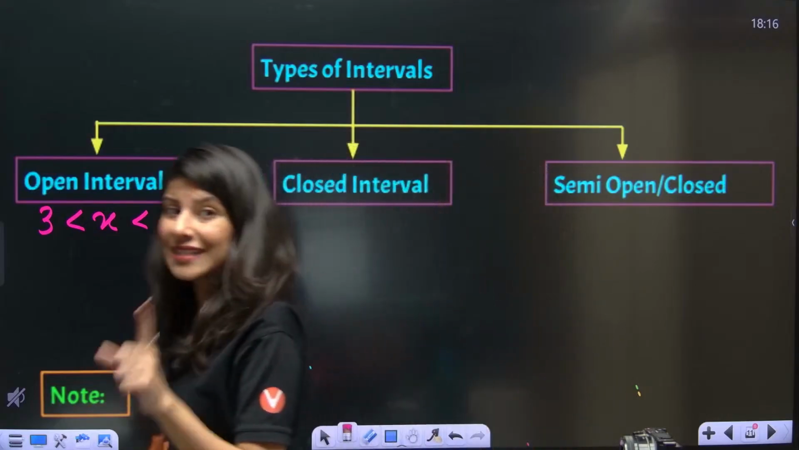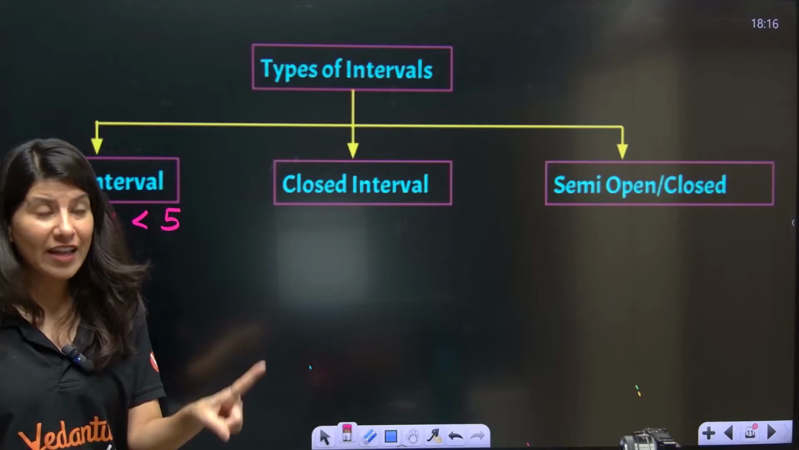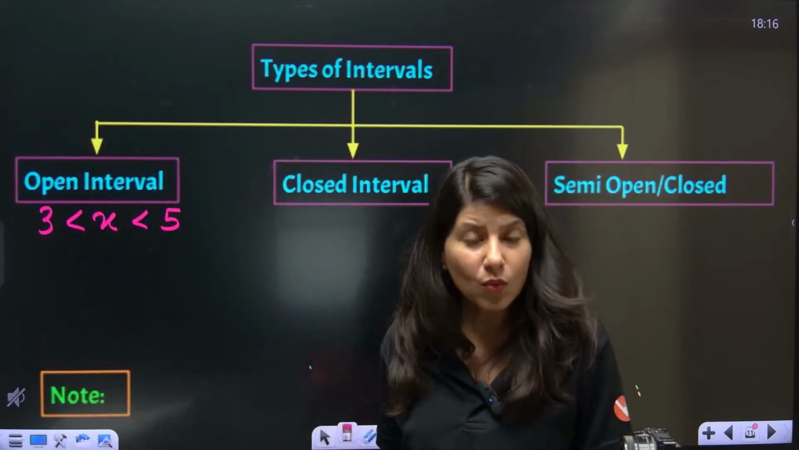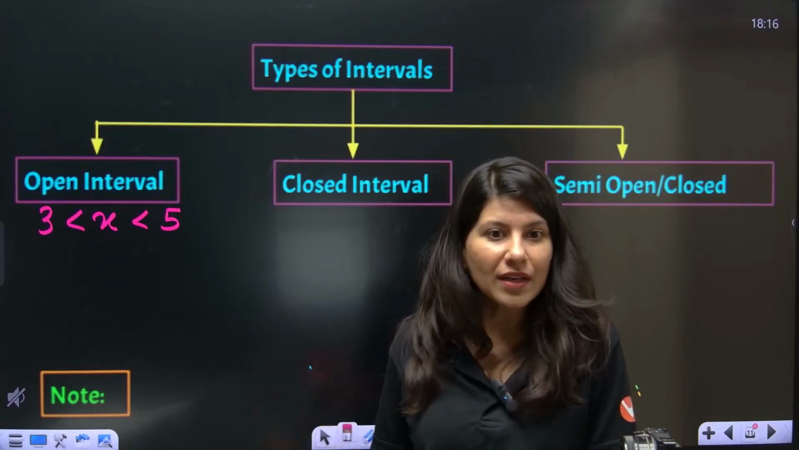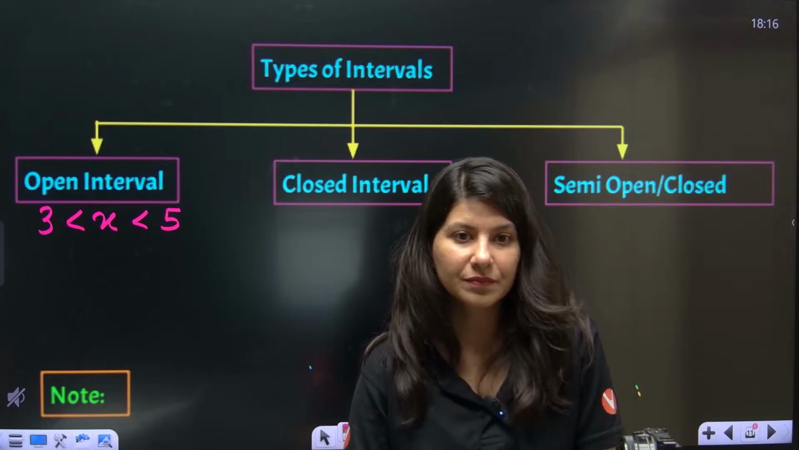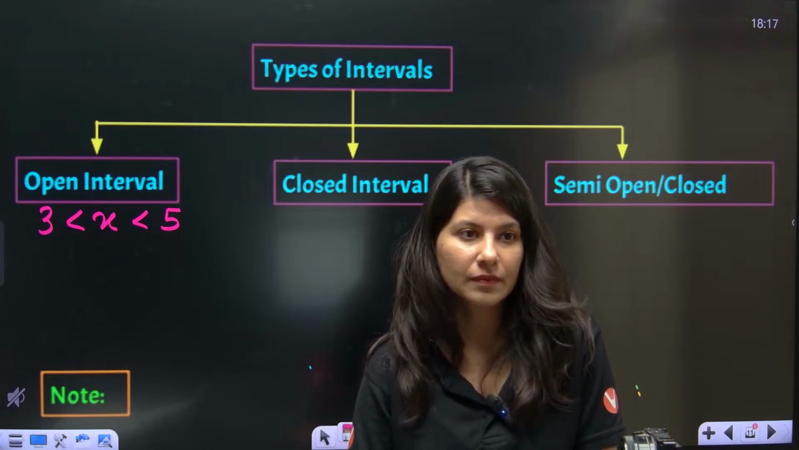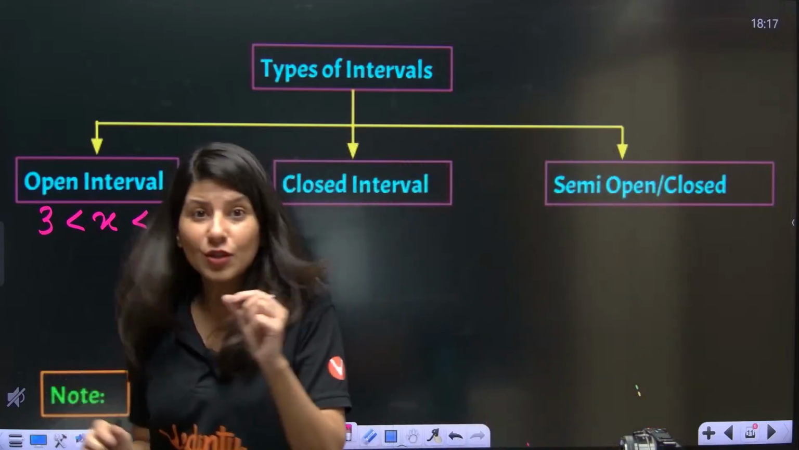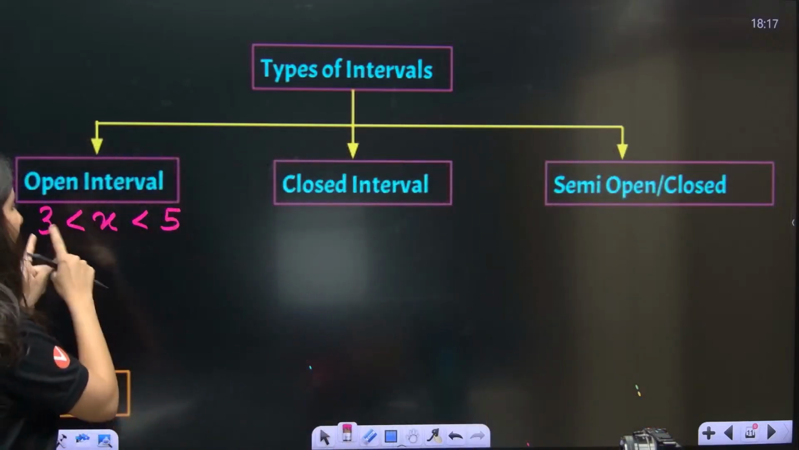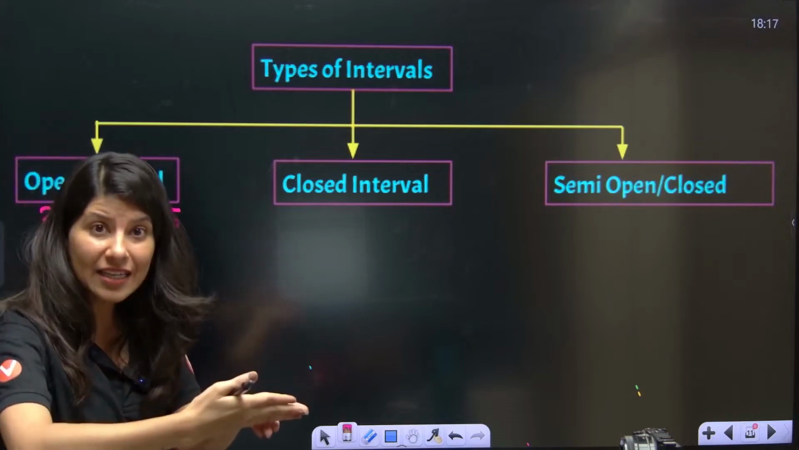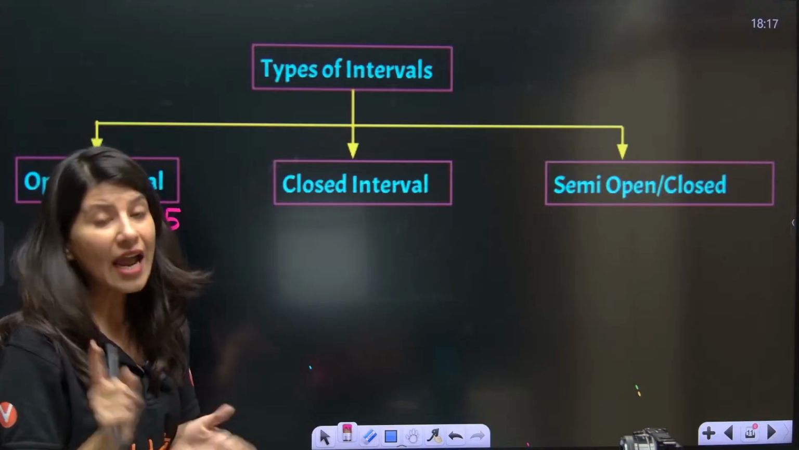Okay. So x cannot be 3, x cannot be 5. But one more question: can your x be 3.1? Is 3.1 allowed? 3.1 is allowed, okay? So you are able to understand what is happening. x can take all the values between 3 and 5, but not 3 and not 5.